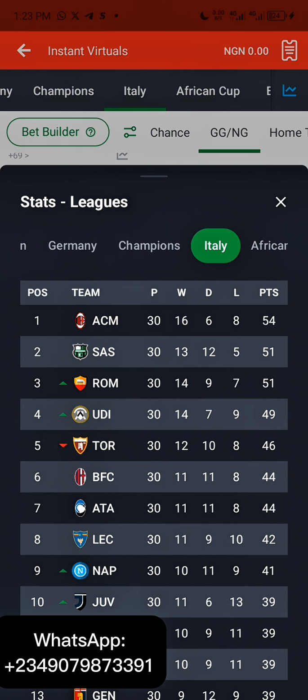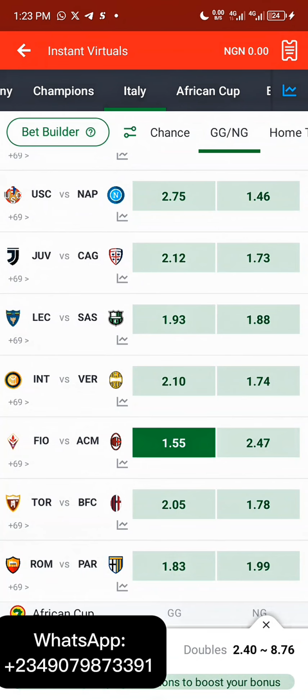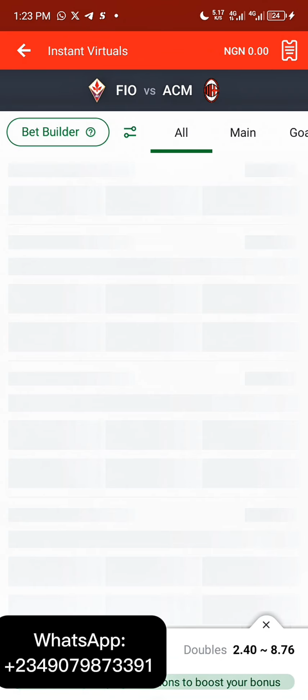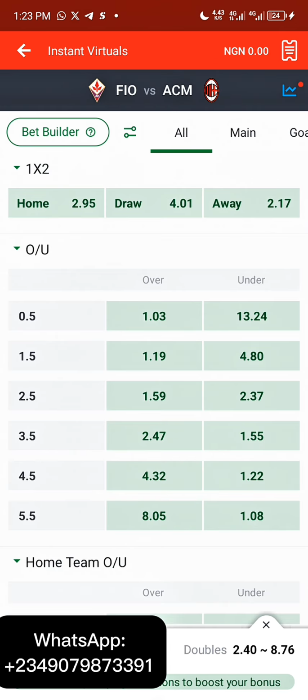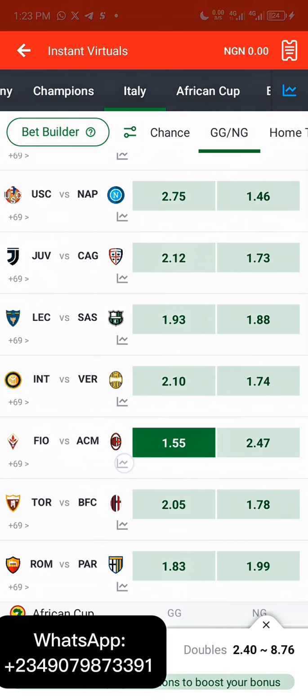Had we had any of these teams with a red arrow, probably this AC Milan had this red arrow, we're not going to go with it. So now this is a very good one for us to go. So we're just going to go and select. Sorry, before we go and select, this is why you need to pay close attention. Let's do this properly. We're just going to select here.